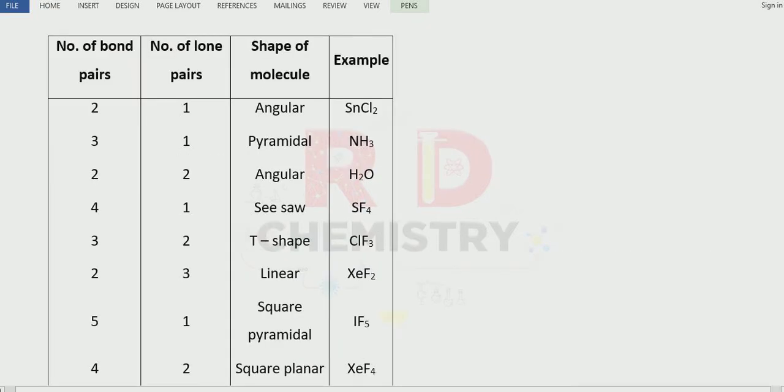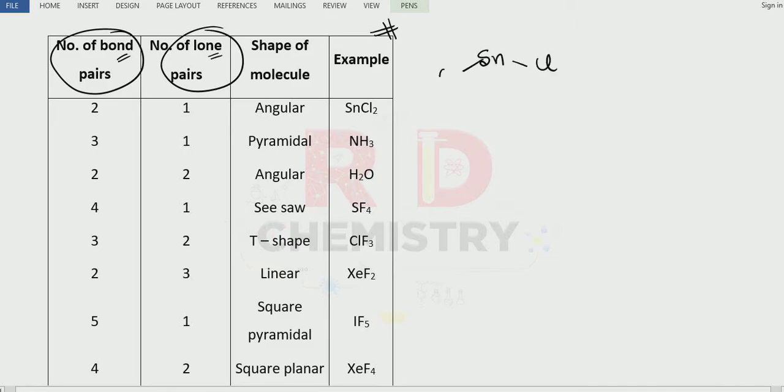Here we have a list of some compounds, where the number of bond pairs and lone pairs are mentioned. The first one is SnCl2, tin dichloride, Cl and Cl.